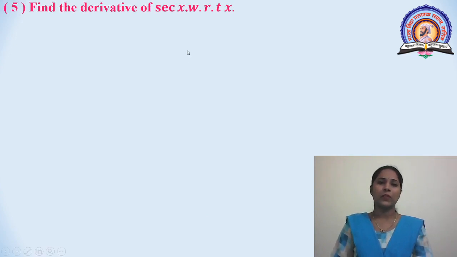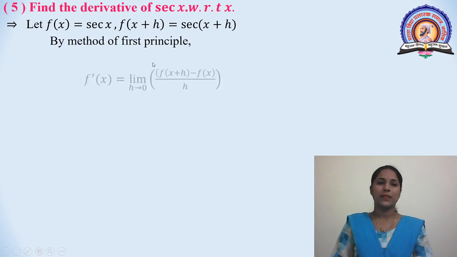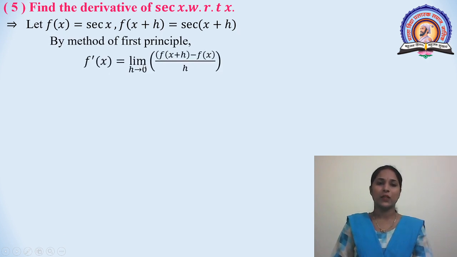Then find the derivative of sec x with respect to x. Let f of x is equal to sec x, f of x plus h is equal to sec of x plus h. By method of first principle, f dash x is equal to limit h tends to 0, f of x plus h minus f of x divided by h. This is equal to limit h tends to 0, sec of x plus h minus sec x divided by h.